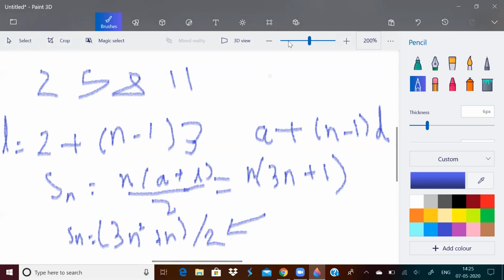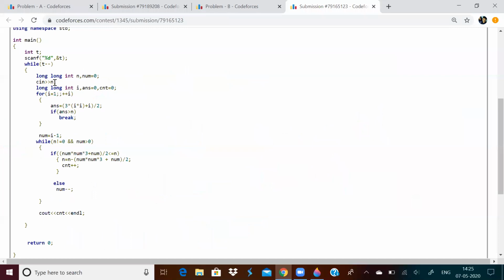Our given n is the number of cards. So I'm calculating for which term of the AP the sum of that term will be greater than n.